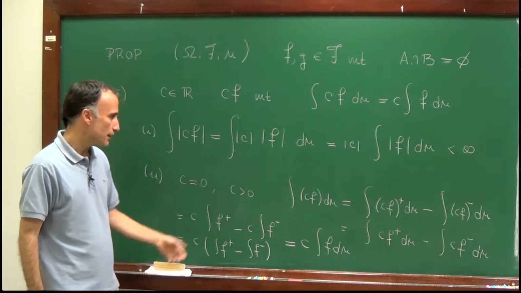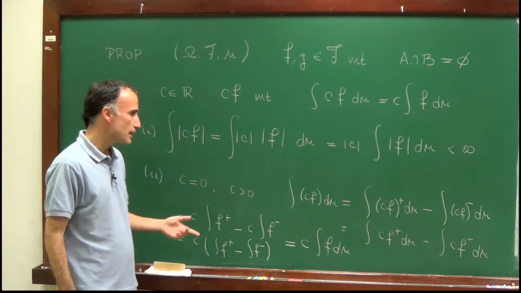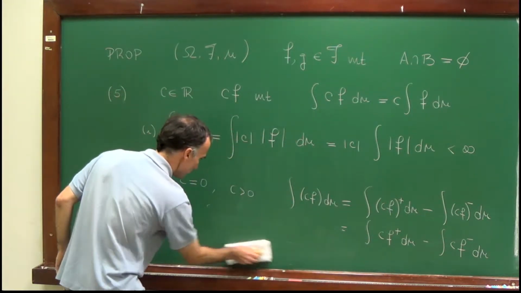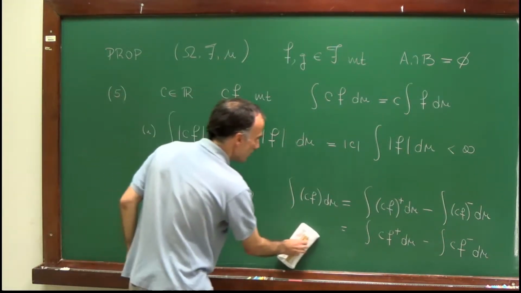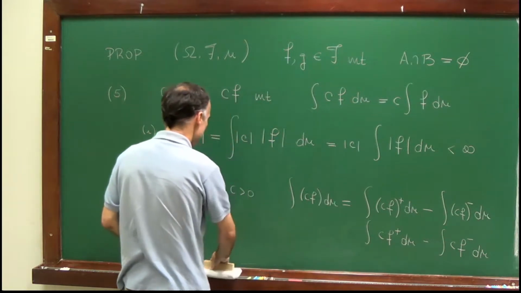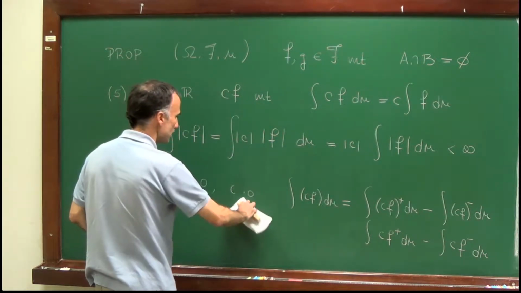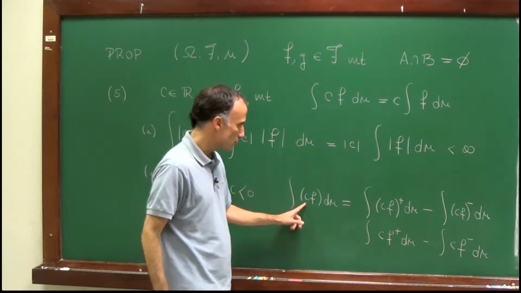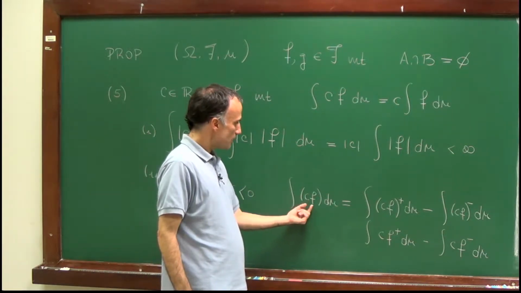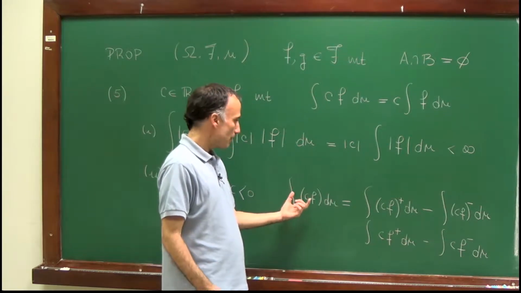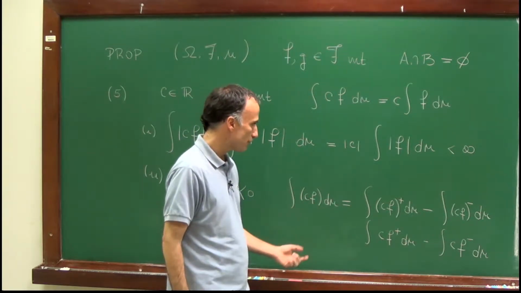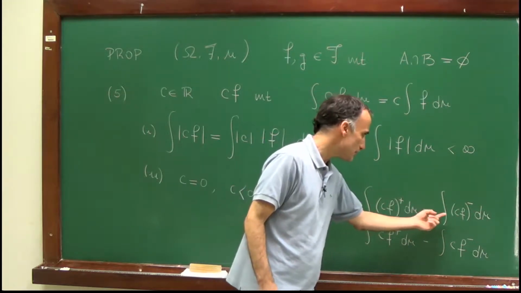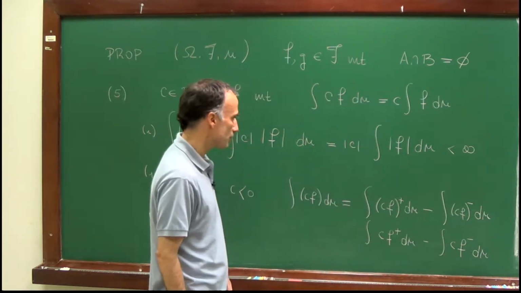So here's the proof of the linearity in the case in which c is positive. For c negative, the proof is very similar. So let me just erase this. So now let's assume that c is negative. So I start with the same identity. By definition, the integral of c times f is equal to the integral of the positive part minus the integral of the negative part.